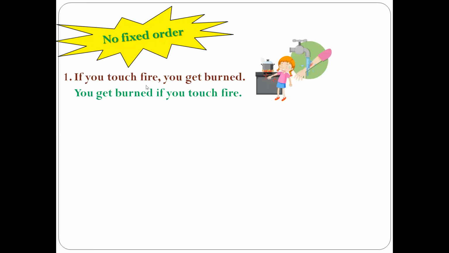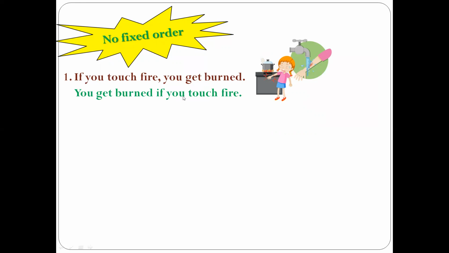It doesn't have any fixed order. What do I mean by this? If you write the sentence like this, if you touch fire, you get burned, right? This is the correct way of writing it. Here I have used the if clause at the beginning of the sentence. And there is one more way of writing this sentence. You can rewrite it like this: you get burned if you touch fire. So both ways are correct. In both ways you can write it. So there is no fixed order.